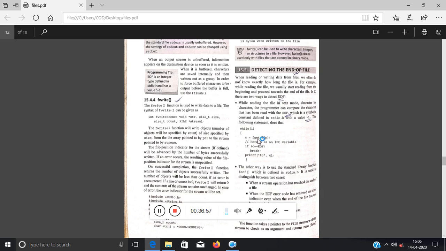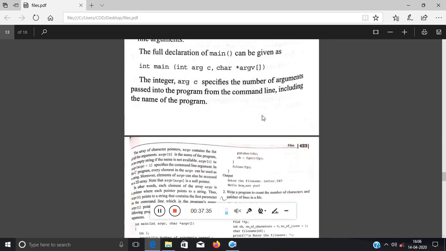Obviously, I have told you that the character will be read in the form of an integer, and they have checked if c is equal to EOF. That means it has reached the end of the file, that is, there is no content after that, so obviously it will break, meaning it will come outside the loop. If it is not, then that character will be printed, and since while(1) is an infinite loop, this will keep on continuing until c equal to EOF is reached. If it is reached, then it will come out of the while loop. Okay, this is also coming in your objective, that EOF is -1, which value represents the end of the file. So remember that this is command line argument.